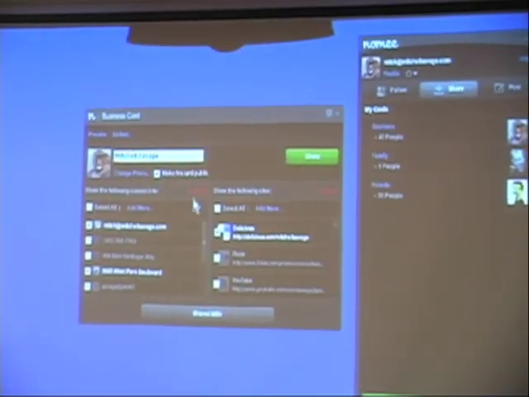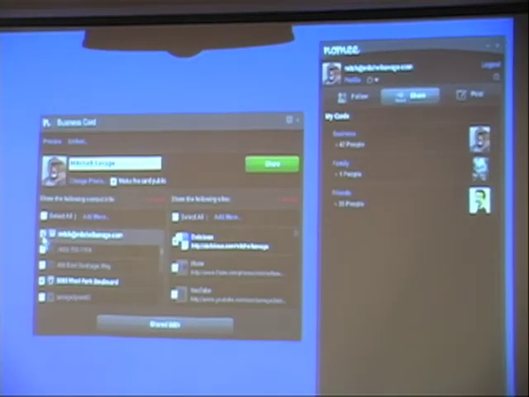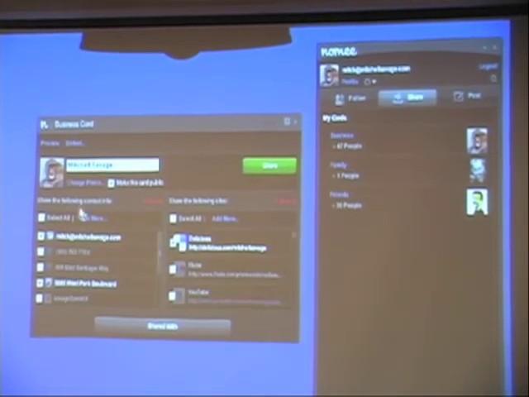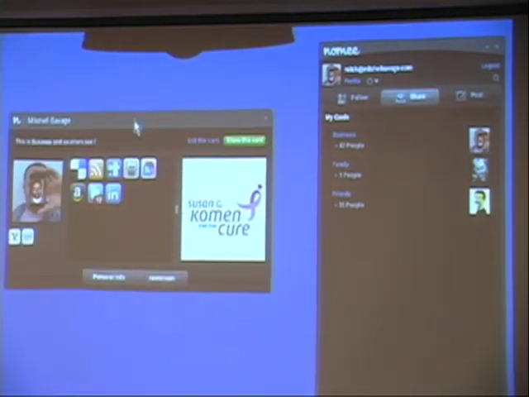If I open up one of the different Nomee cards that I've made for myself, all my information is in there, but only the ones that are checked are going to appear on this card. Same thing with the websites. They're all in my personal vault, but they only show up if I've checked them. So if I click preview, you'll get to see what this card would actually look like once I send it out to you.